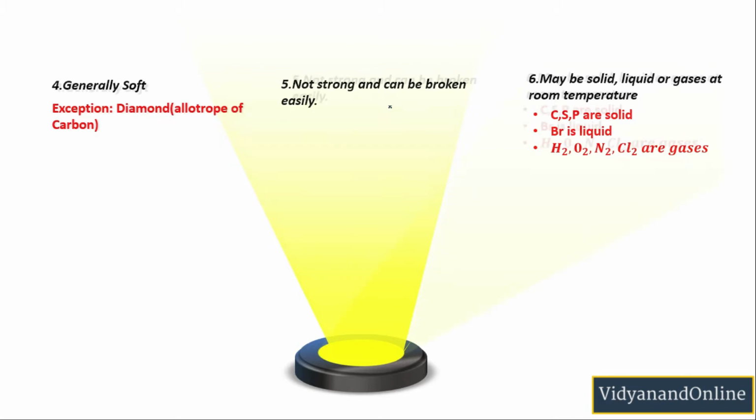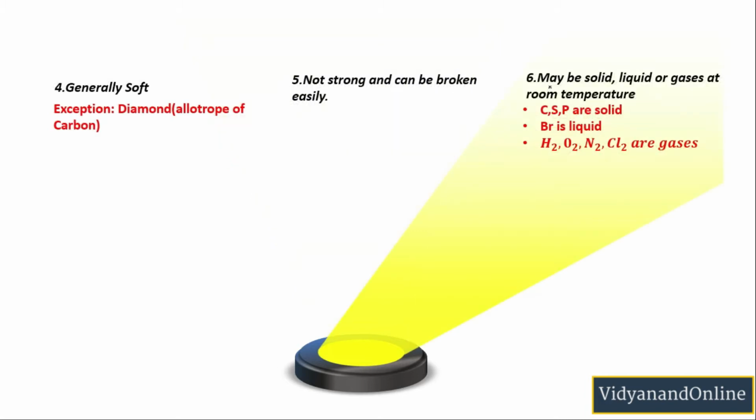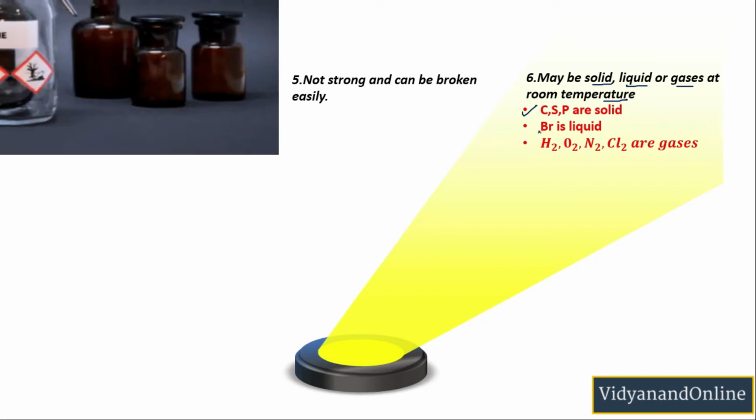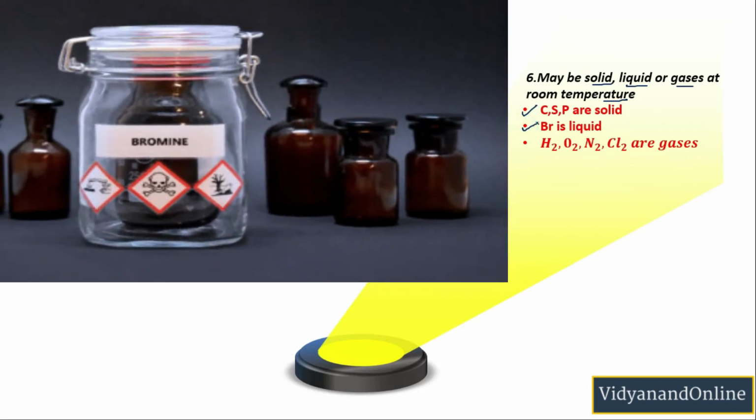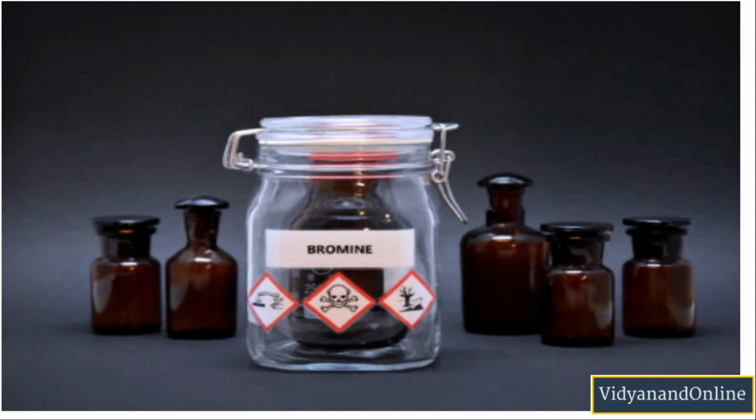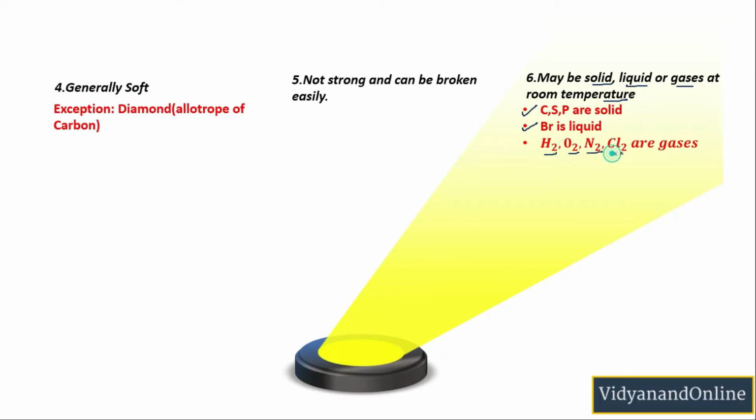Now the sixth property. This property states that non-metals can be solid, liquid or gases at room temperature. For example, carbon, sulfur and phosphorus are solid at room temperature, whereas bromine is liquid at room temperature, and hydrogen, oxygen, nitrogen and chlorine are gases.